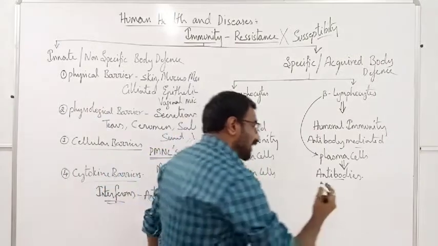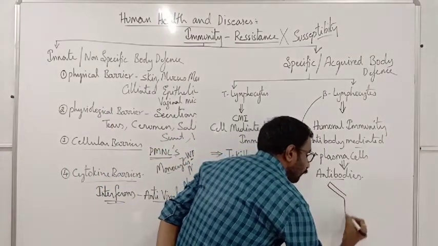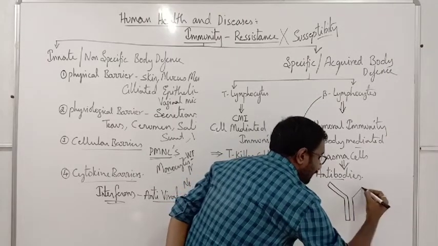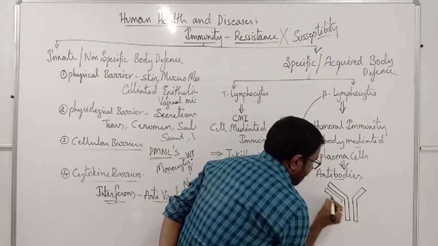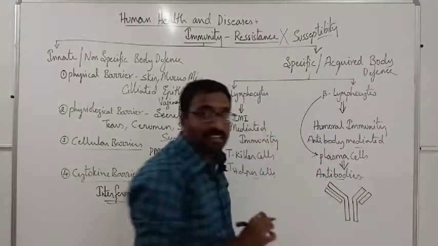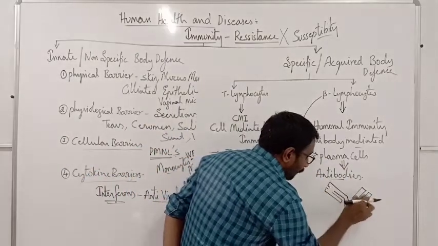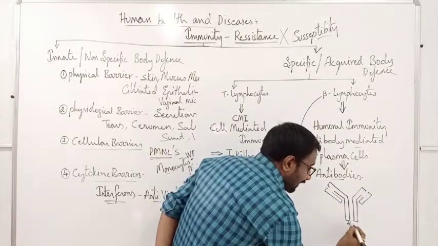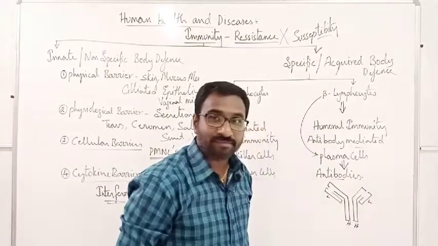If we go into the structure of our antibody, it has either an L shape, Y shape or T shape. Here you should know that this will have totally 4 strands. This is the heavy strand, this is the heavy strand, this is the light strand, this is the light strand.